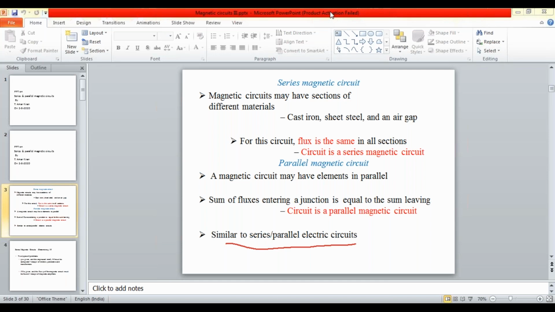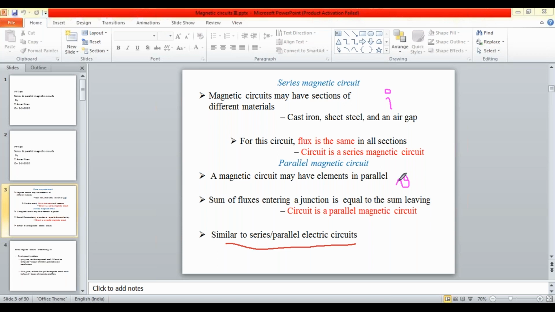The basic property of a series circuit is that the current flowing in all of the series connected elements is the same. So in a series electrical circuit, current is the same, right? In a series circuit, current is the same, and in a parallel circuit, voltage is the same. In electrical parallel circuits, the voltage value is the same.